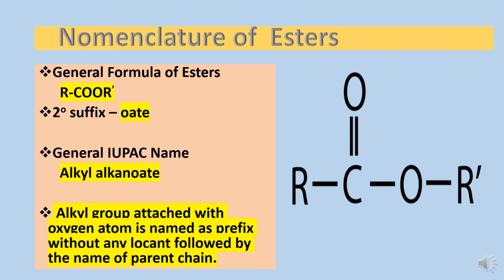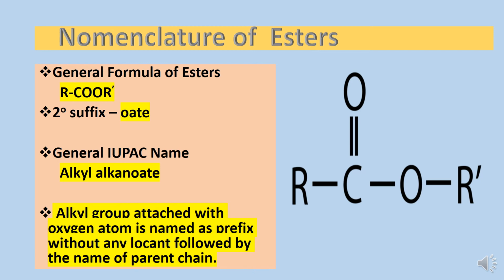As you know, in esterification, alcohol and carboxylic acids are reacted together to form esters. So the R group which comes from alcohol is attached with O here, and the alkyl group which comes from acid is attached with the CO group. So the parent name is formed by the alkyl group directly attached to the CO group, which comes from acid, and the R' group which comes from alcohol is named as prefix here.